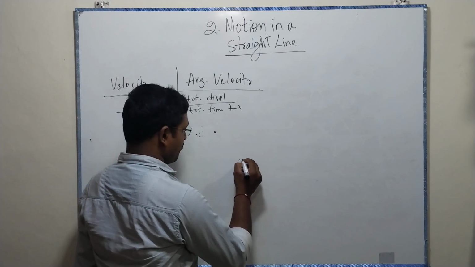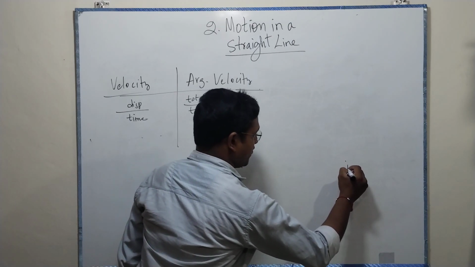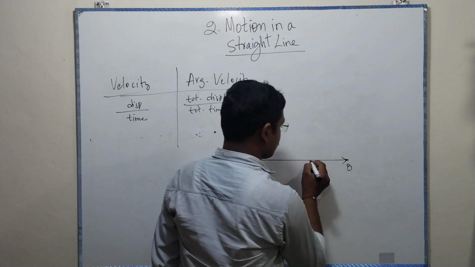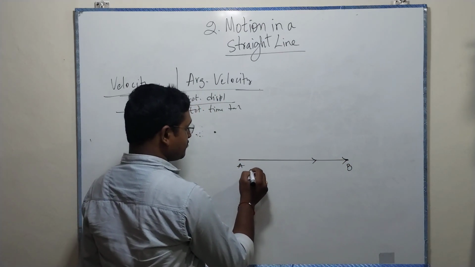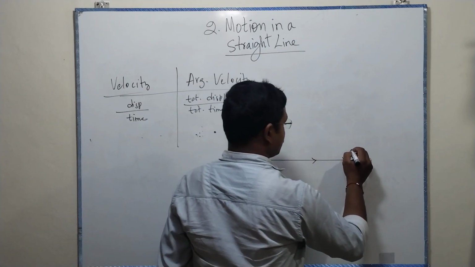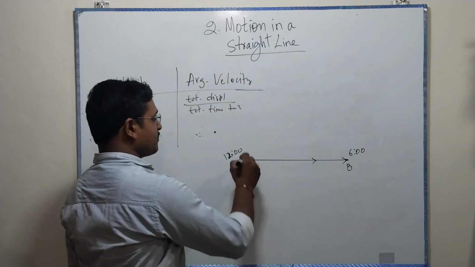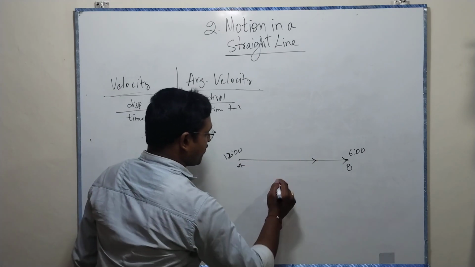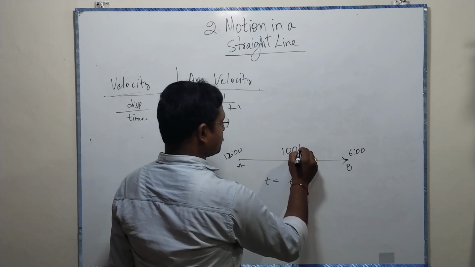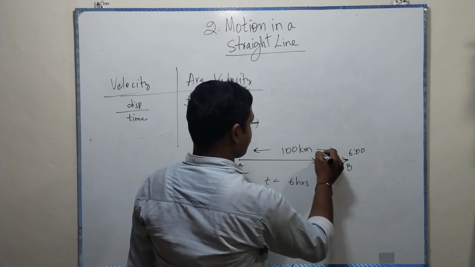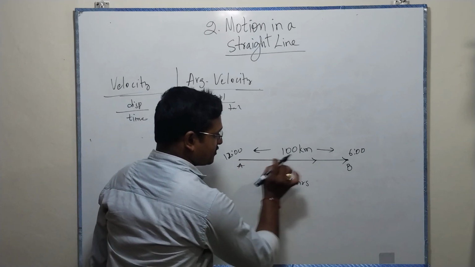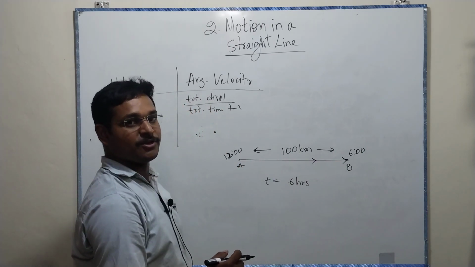For example, a vehicle started at point A and ended at B. It's just going in a straight line. For example, a straight line that started at 12 o'clock and ended its trip at 6 o'clock. Now, the time span is t equal to 6 hours. The distance, let us say, is 100 kilometers. But we did not discuss the motion. We just said it's a straight line with starting and ending points of time.